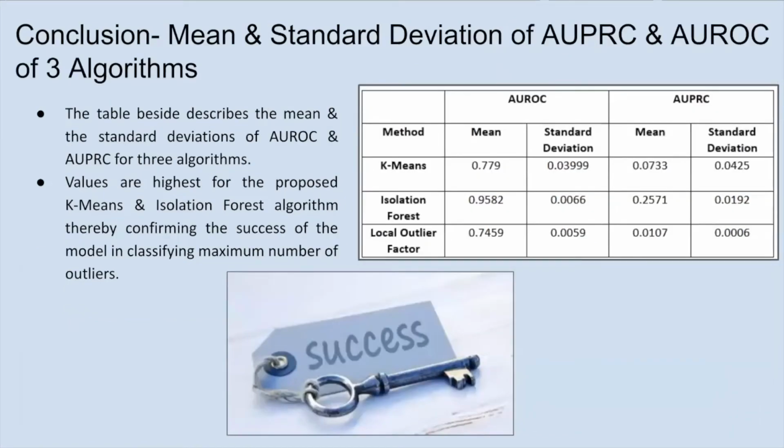We have also calculated the mean and standard deviation of AUPRC and AUROC for these three algorithms, which is shown in the table on the right. So we can see that the values are highest for the K-means algorithm and isolation forest algorithm, thereby concluding that they have done a great job in classifying fraudulent transactions as outliers. Next slide.